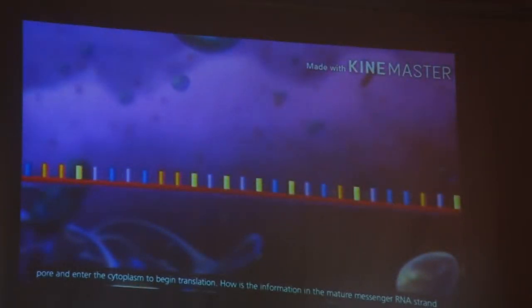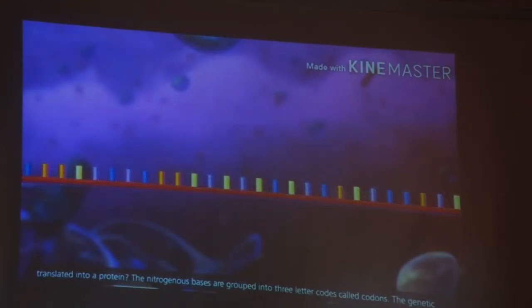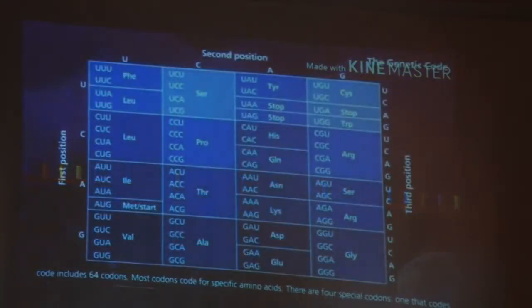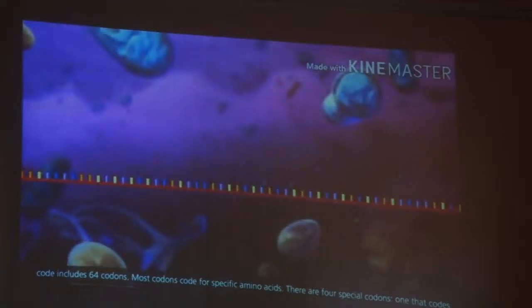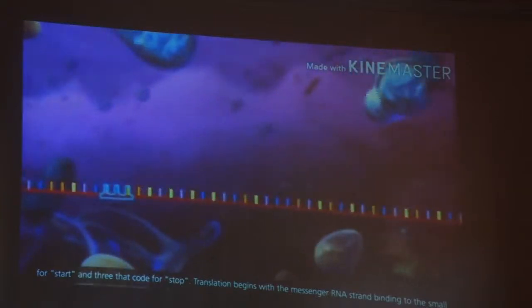How is the information in the mature messenger RNA strand translated into a protein? The nitrogenous bases are grouped into 3 letter codes called codons. The genetic code includes 64 codons. Most codons code for specific amino acids. There are 4 special codons, 1 that codes for start and 3 that code for stop. Translation begins